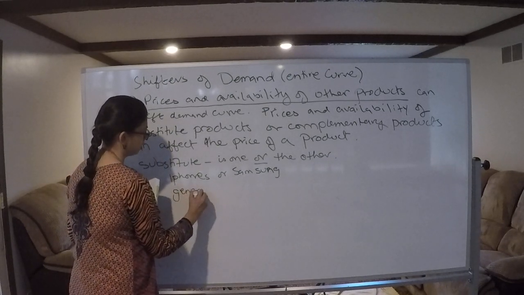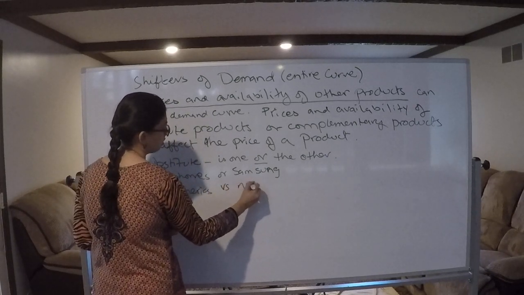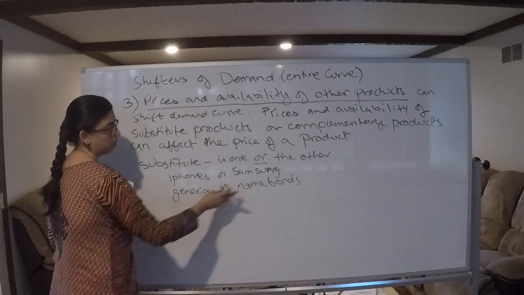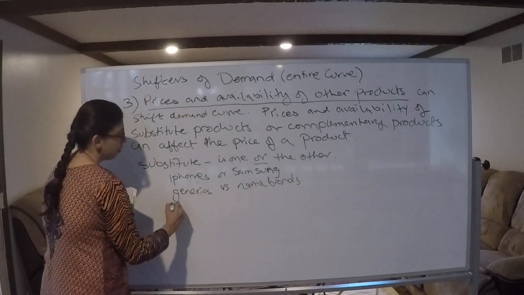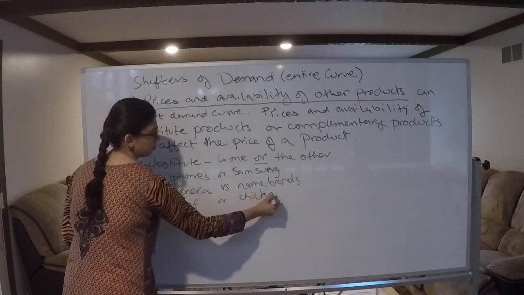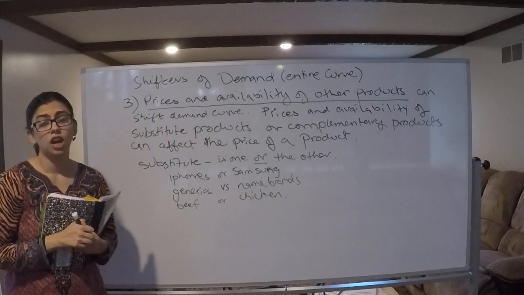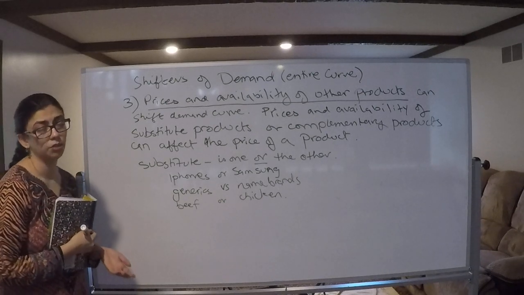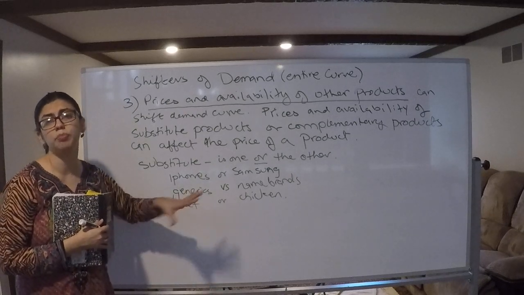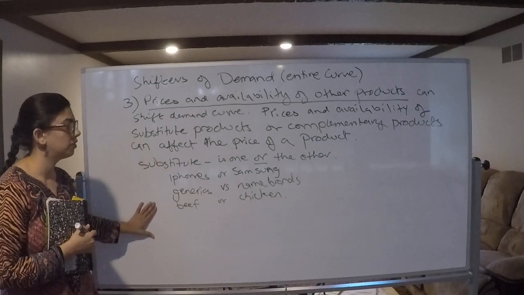Generics versus name brands. These are substitutes. You could buy generic or you could buy name brand. Beef or chicken can be a substitute. If beef is not available, people will go for chicken. If chicken is not available, people will just eat beef or turkey. These are meats, so they can come under substitute. Okay, so these were some of the examples of substitute.